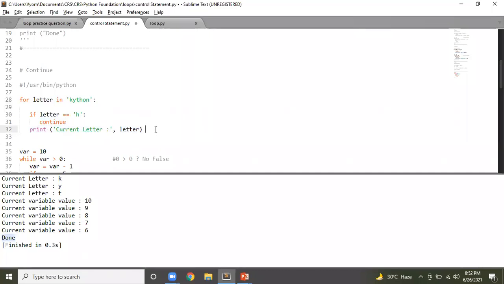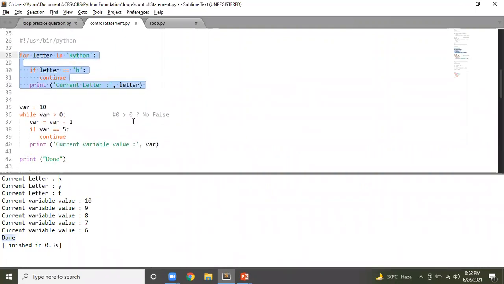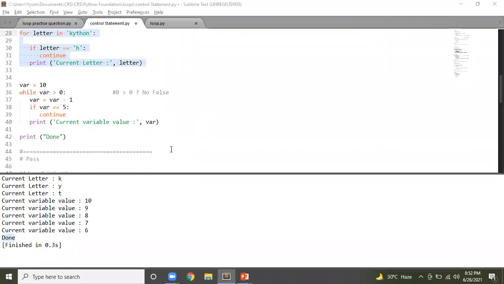So now tell me what will be the output in case of this example. Correct. One guy has given the correct answer. Let's wait for others. And what will be the output in this case? Here again, var equals 10. Until var is greater than 0, we continue the loop where we keep decreasing, and the moment var is equal to 5, we continue.